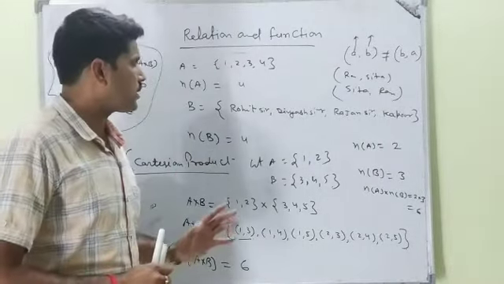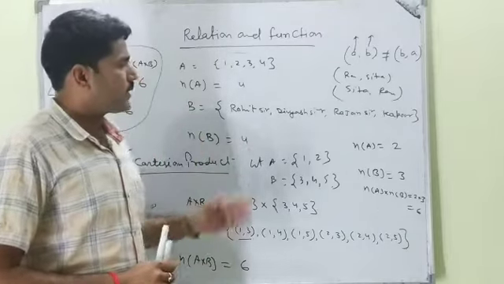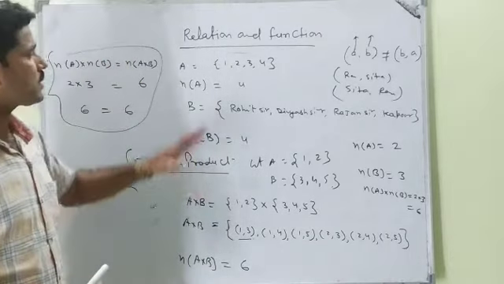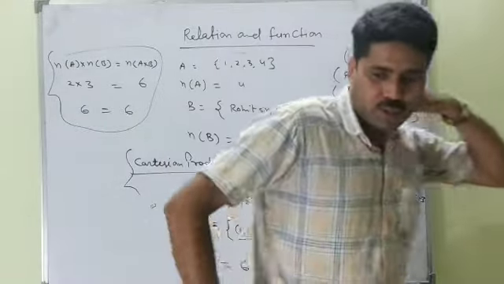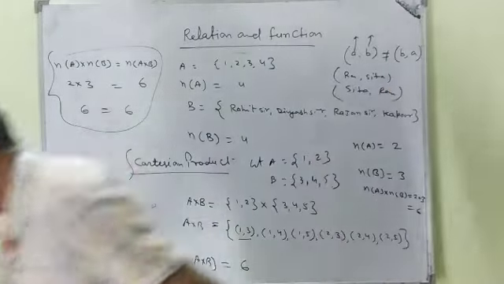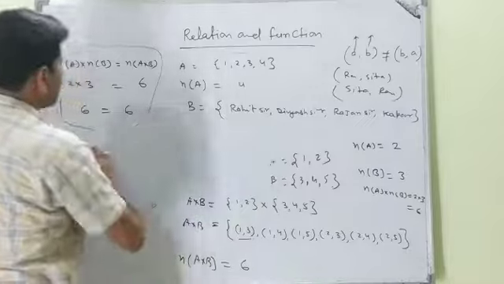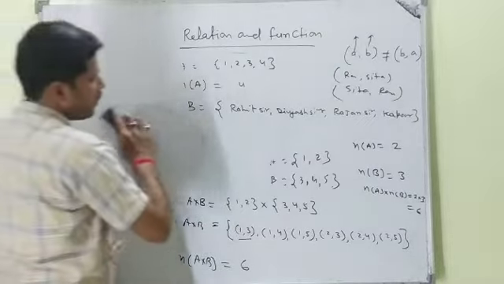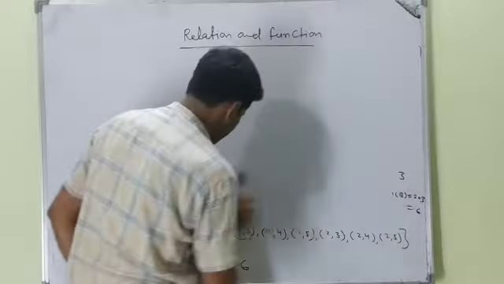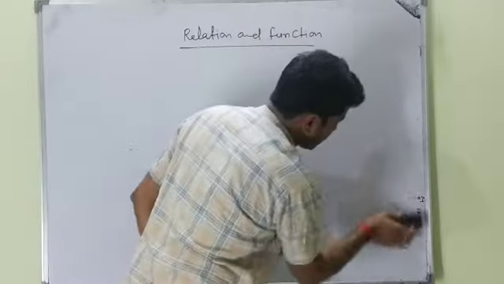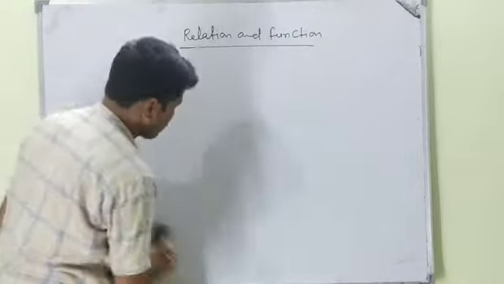In most questions, the writer or mathematician uses the set builder form of representation. Okay, we are just giving a briefing about relation, which is totally based on the theory of sets.